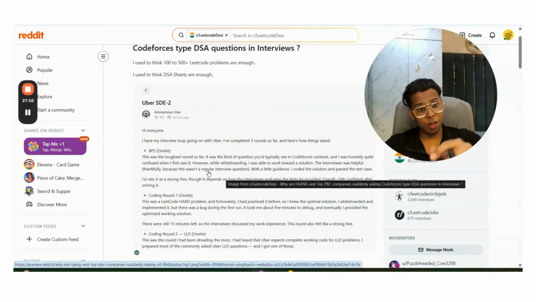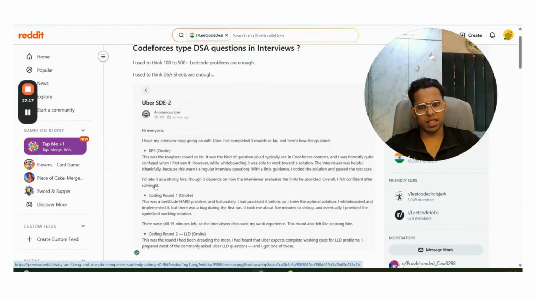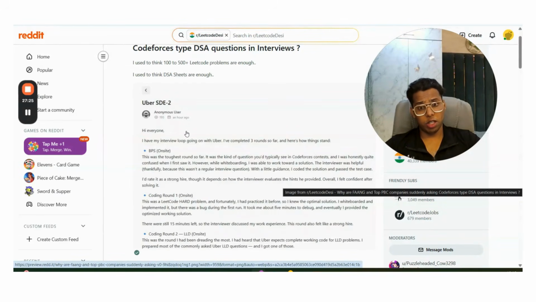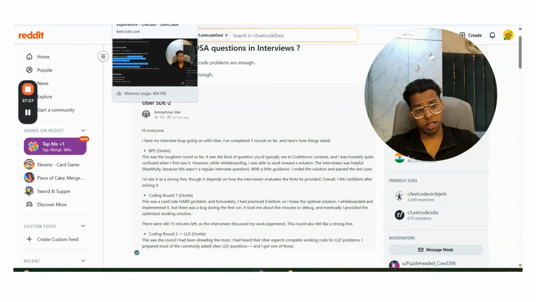And these days, these are the only questions. Regular, standard DSA questions are not coming. Even if they are coming, there are hard follow-ups. With a little guidance, I coded the solution and passed the test cases. I would rate it as a strong hire, though it depends on how the interviewer evaluates the hints he provided. Overall, I felt confident after solving it, because he prepared like that, he was able to do so. Codeforces competitive programming questions were asked in both the Uber interview and the Amazon interview recently.